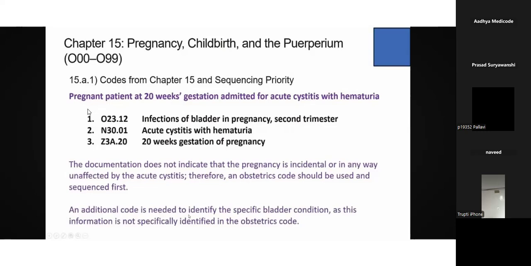An additional code is needed to identify the specific bladder condition, as this information is not specifically identified in the obstetrics code. I've told you, right? In this particular code, it is not clear. It is told as infections of bladder, and there will be many infections, so as it's not clear in the code description, you need to mention the additional code to specify the condition. Am I clear with the example?